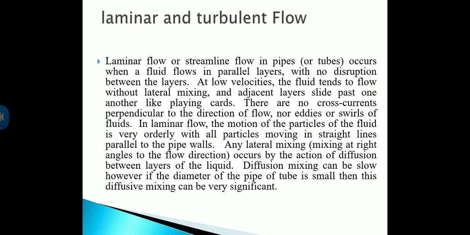Okay, so next one is laminar and turbulent flow. Laminar flow or streamline flow in pipes occurs when fluid flows in parallel layers with no disturbance between the layers. At low velocity, the fluid tends to flow without lateral mixing, and adjacent layers slide past one another like playing cards. There are no cross currents perpendicular to the direction of flow, nor eddies or swirls of fluids. So in a laminar flow, the motion of the particles of the fluid is very orderly, with all particles moving in a straight line parallel to the pipe walls. Lateral mixing occurs by the action of diffusion between layers of the fluid.